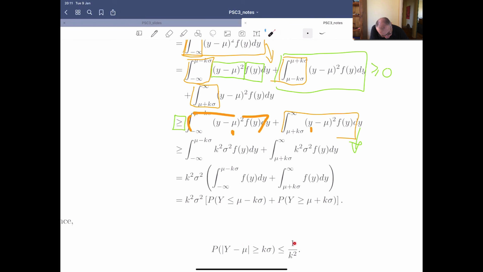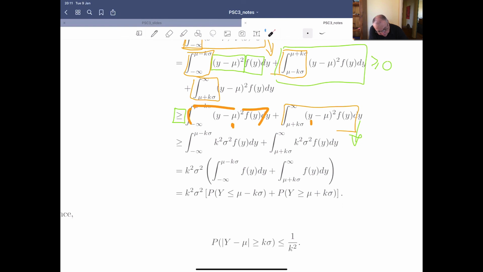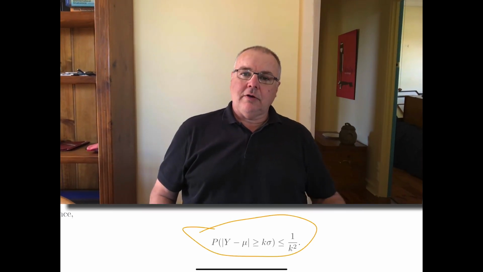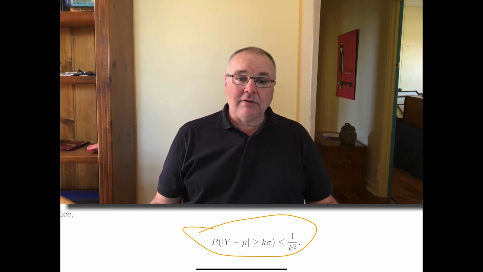And this is just equivalent to this, and we can rearrange it because that equals our variance right at the start. So we've got our sigma squared. So we now know that sigma squared is greater than or equal to this. You rearrange and you get this. Okay, so there's another proof of Chebyshev's inequality. And next time we'll start looking at some named continuous random variables. Okay, see you next time.